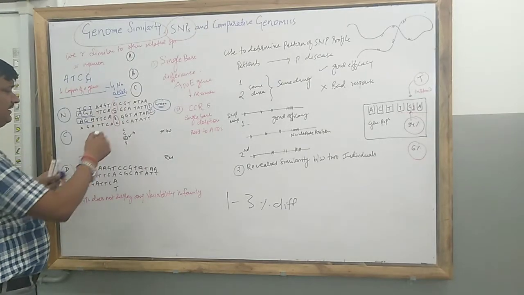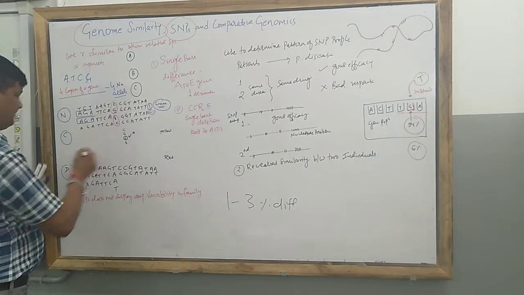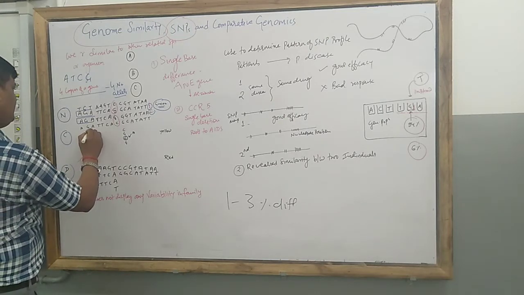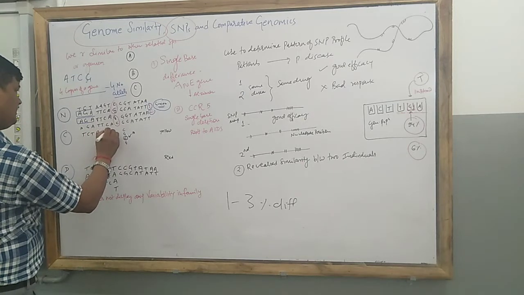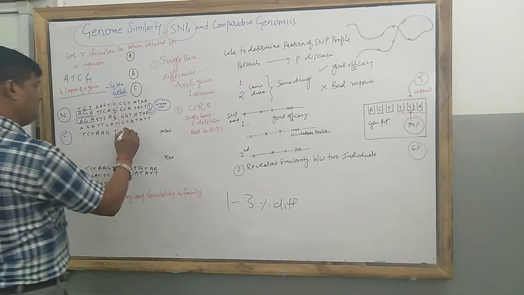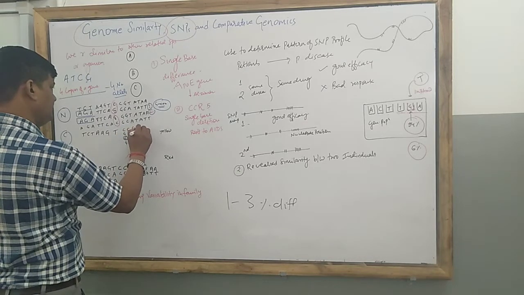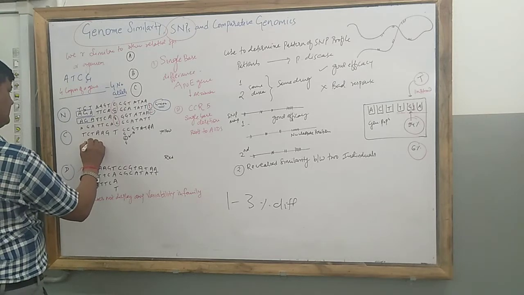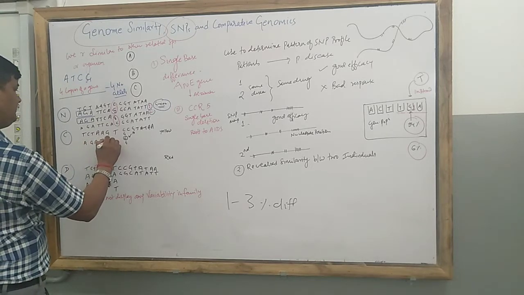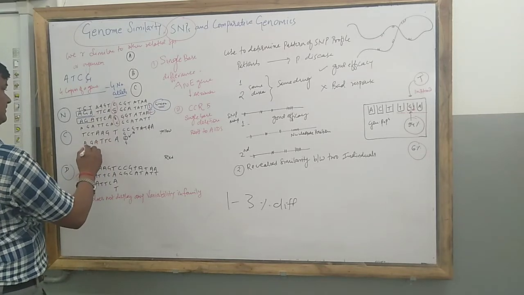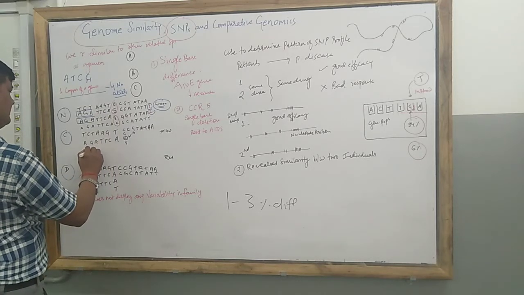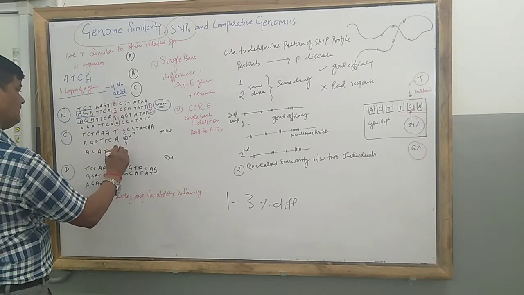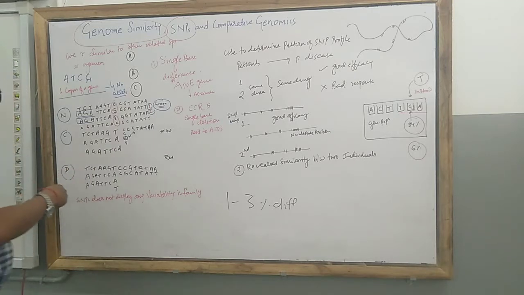Now, again we write T, C, T, A, G, T, then C, G, T, A, T, A, thereafter A, G, A, T, T, C, A, and the fourth one A, G, A, T, T, C, A. What have we done here?